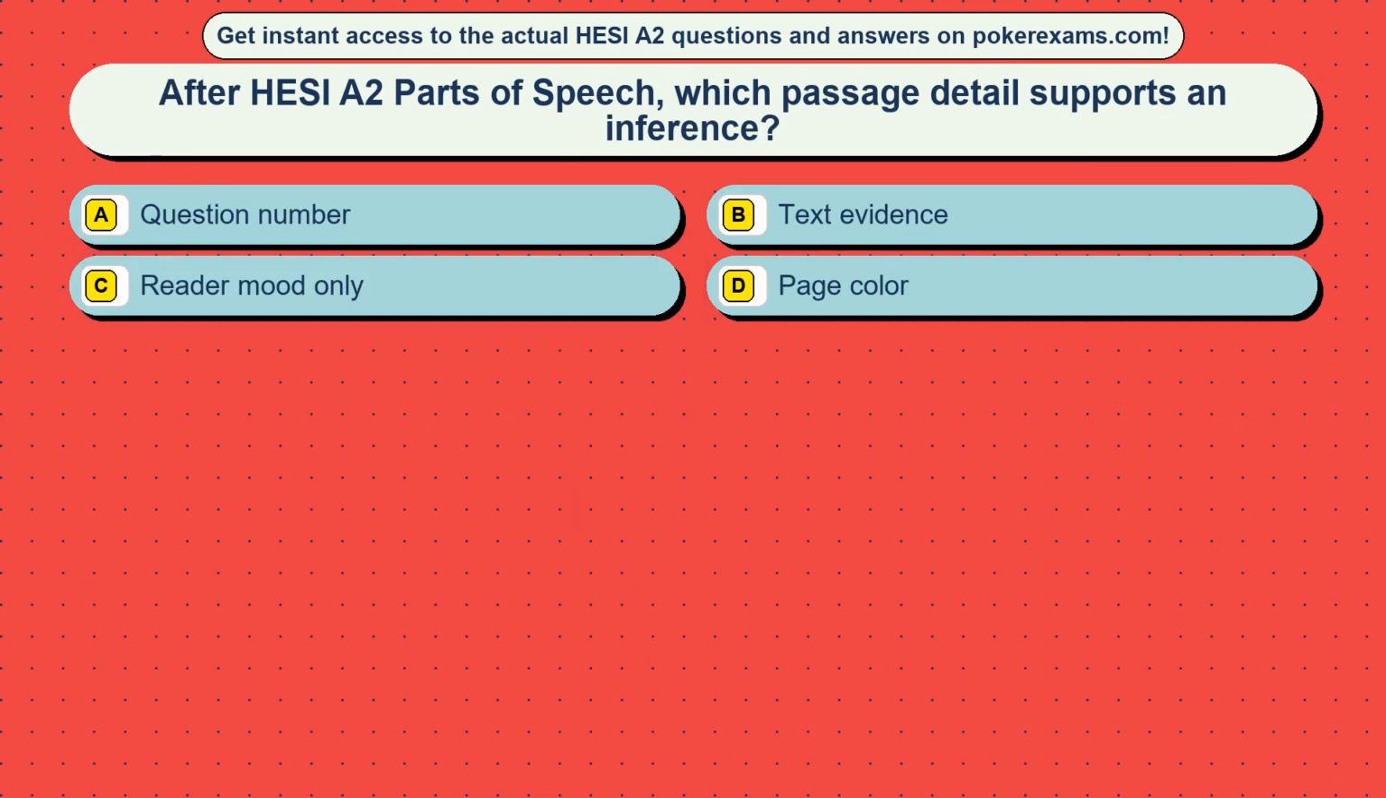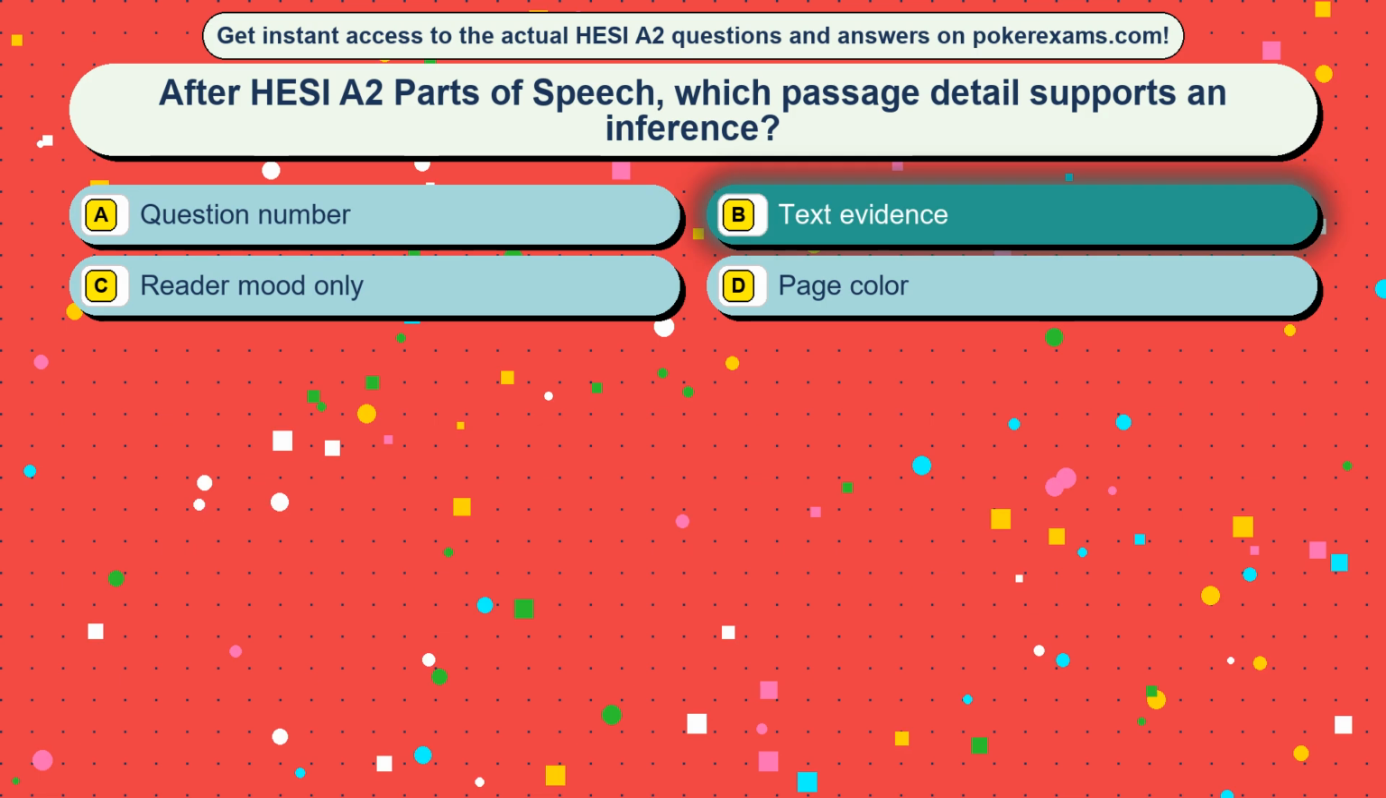Question 36. After HESI are two parts of speech. Which passage detail supports an inference? Option A, question number. Option B, text evidence. Option C, reader mood only. Option D, page color. The correct answer is option B, text evidence.